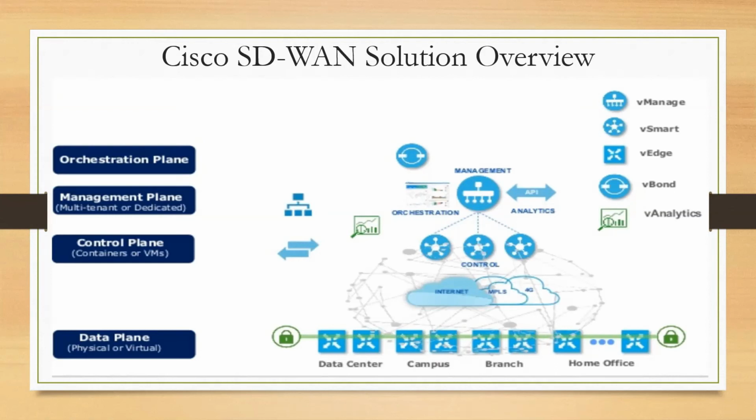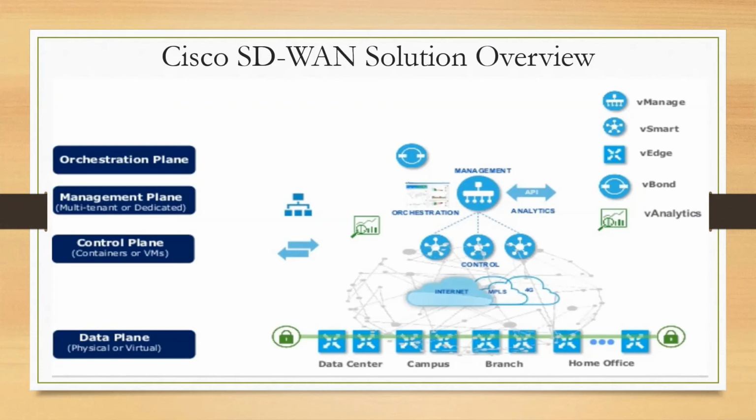Either you are making a change on a data center device, campus device, or branch device, and here I'm talking about WAN devices. The routers which we are connecting and using in this solution will always be talking to the management plane. If you want to advertise a subnet from a device, you go on this management device, advertise that subnet, and that configuration will be pushed to the edge routers sitting in the remote locations.